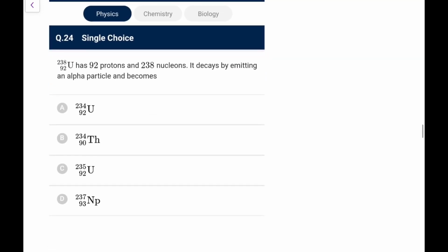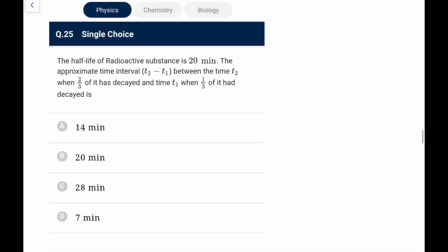Next, uranium 238 has 92 protons and 238 nucleons. It decays by emitting an alpha particle and becomes... so when uranium 238, 92 undergoes alpha decay, that is helium 4, 2, the atomic number reduces by 2, that is 90, and the mass number is 234, this is thorium that we write. So thorium 234 is going to be the answer. So this is option B. Very easy one for you.